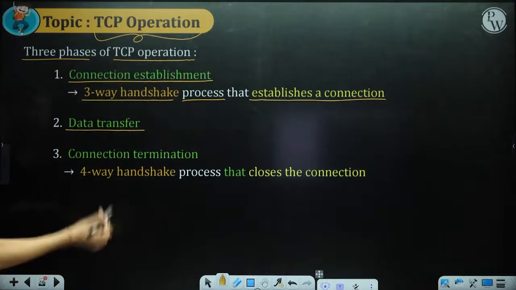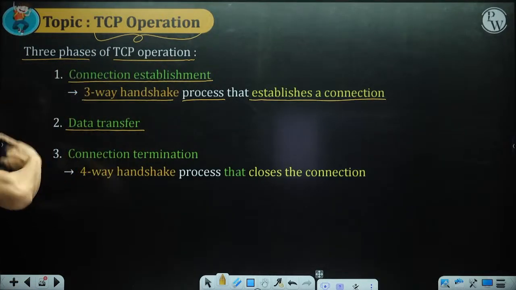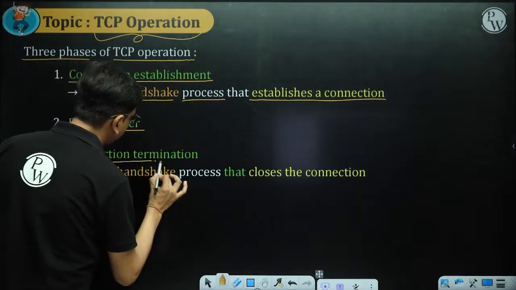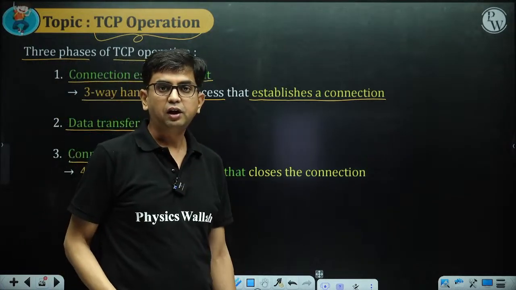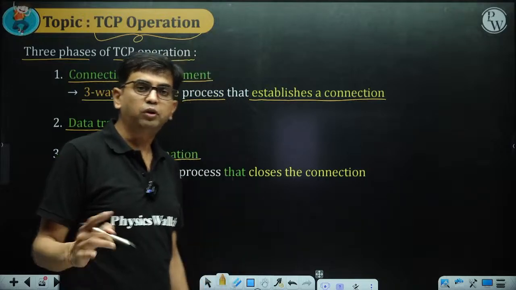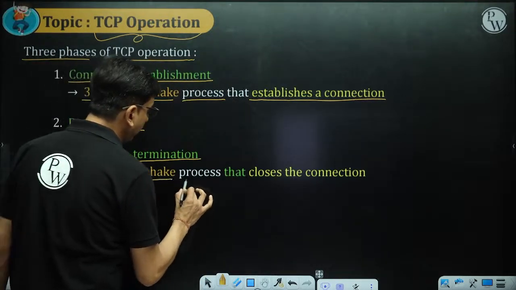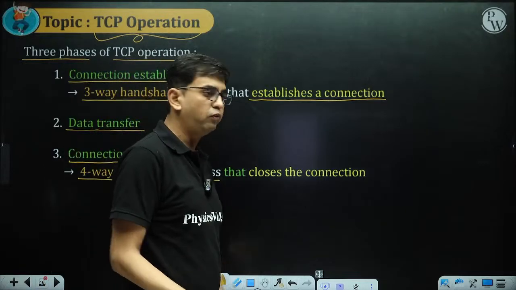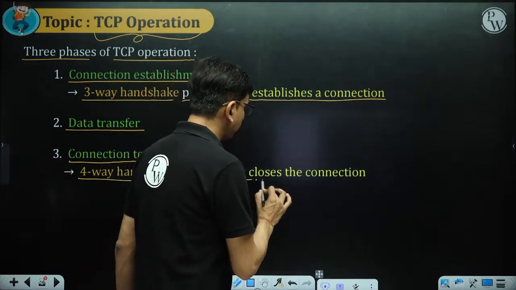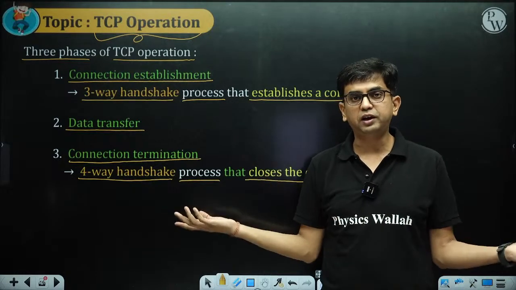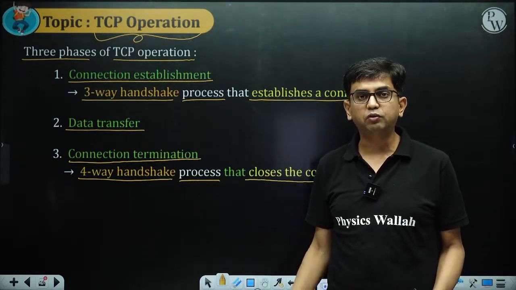The third, once the data transfer is over and the communication is over, we have to release the connection, that is connection termination. For connection termination, both TCP sockets go through a four-way handshake process that closes the connection. So to establish the connection, three-way handshake. To close the connection, four-way handshake.